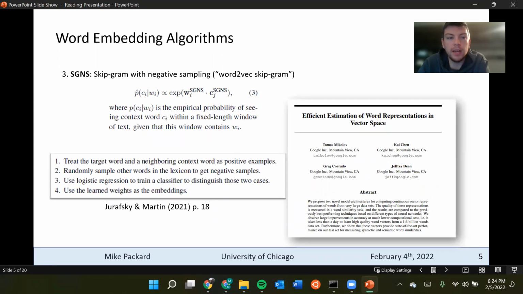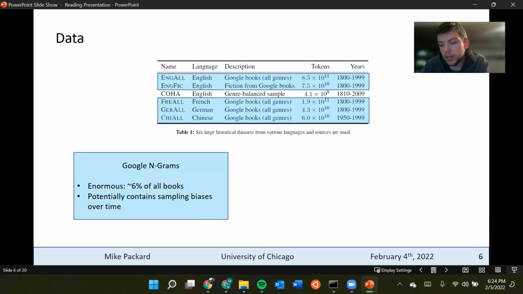And finally, we have the SGNS, skip-gram negative sampling algorithm, which comes from the team at Google in 2013. Colloquially, the word2vec algorithm. This is using a neural network to predict actually the context words from the target word.